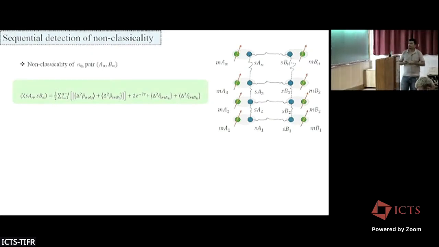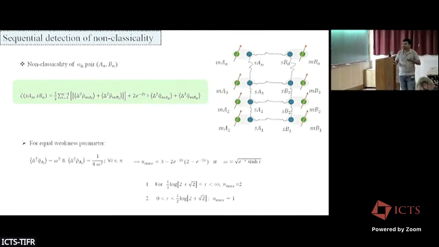So we can put some restrictions on these weakness parameters. For example, we can take equal weakness parameters. So for the entire process, for the entire meter state, we can take equal position quadrature variance and equal momentum quadrature variance. We denote the position variance as omega square, and the momentum quadrature variance is denoted as 1 by 4 omega square. So if we put these things in the expression, we can get the number of detections.